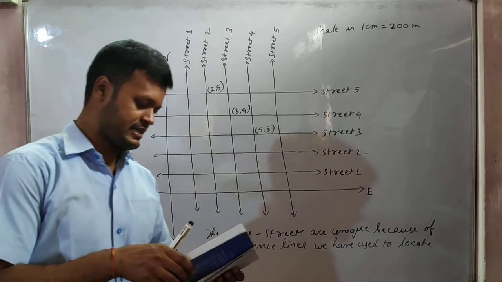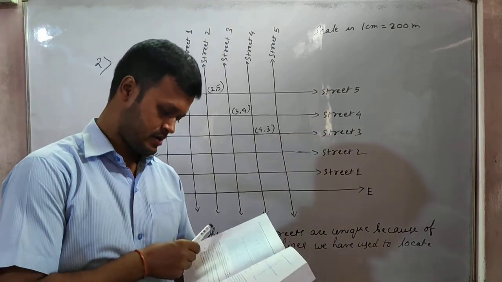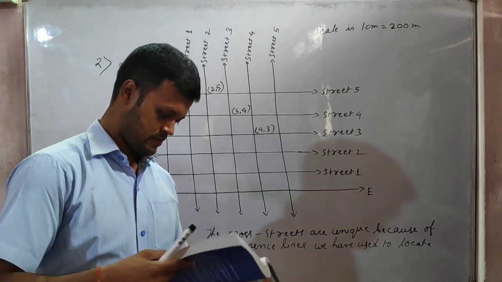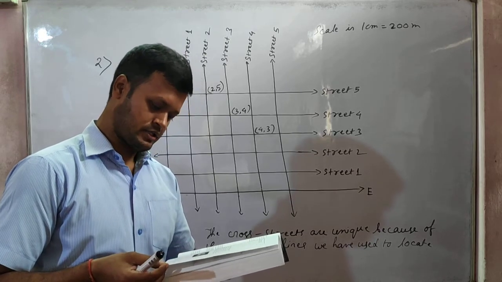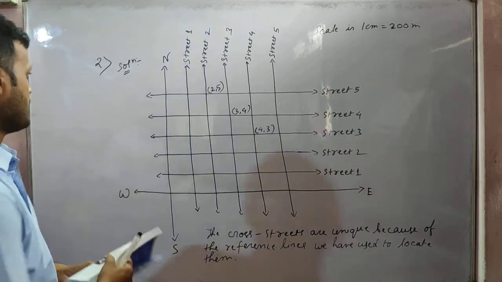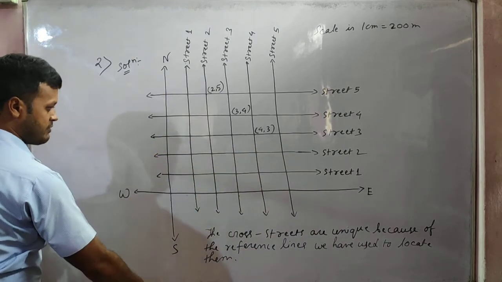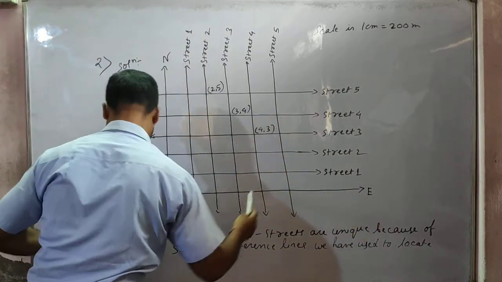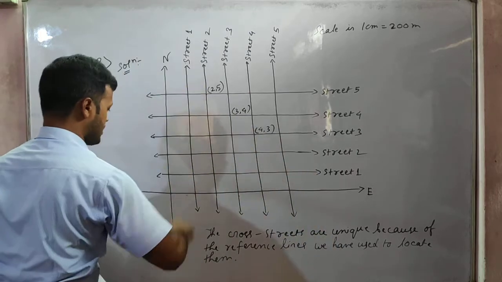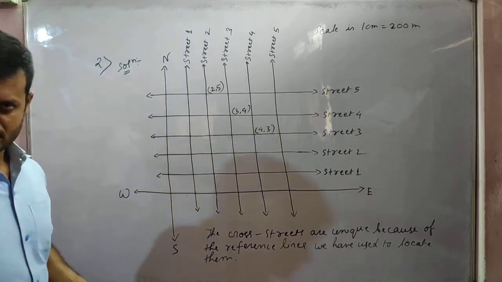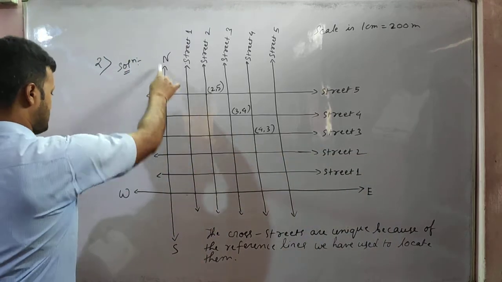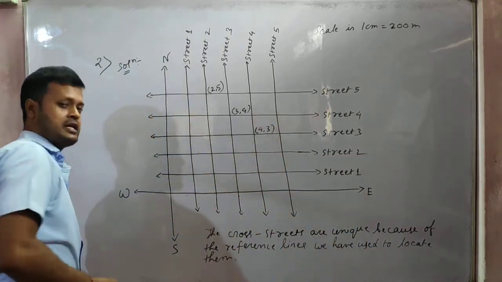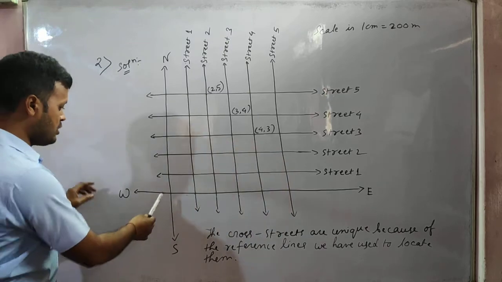And as said in the question, they said north-south direction and east-west direction. So north-south direction, this is one reference line, and this is one more reference line, that is east-west direction. In the question itself it is given north-south direction and east-west direction. These two are the reference lines. From here only we are counting those.